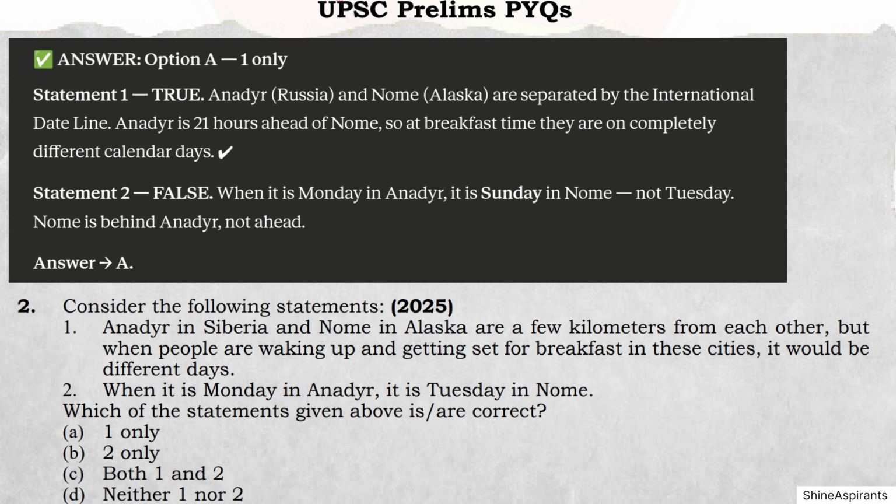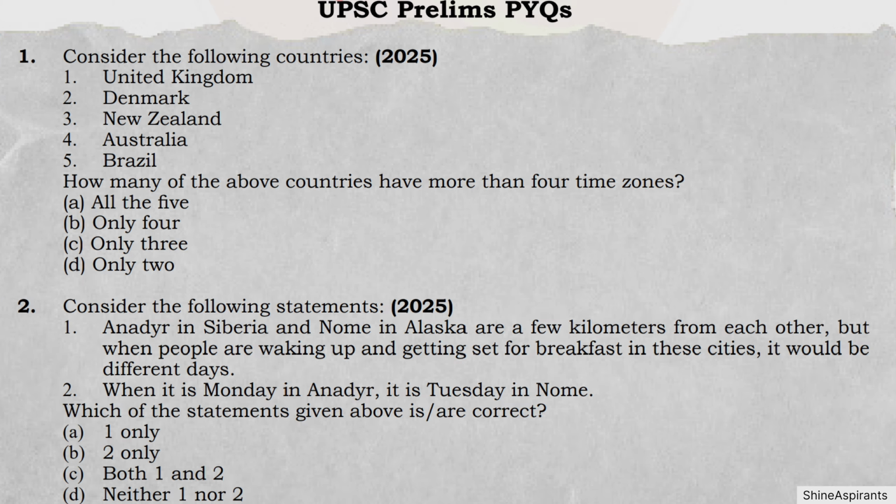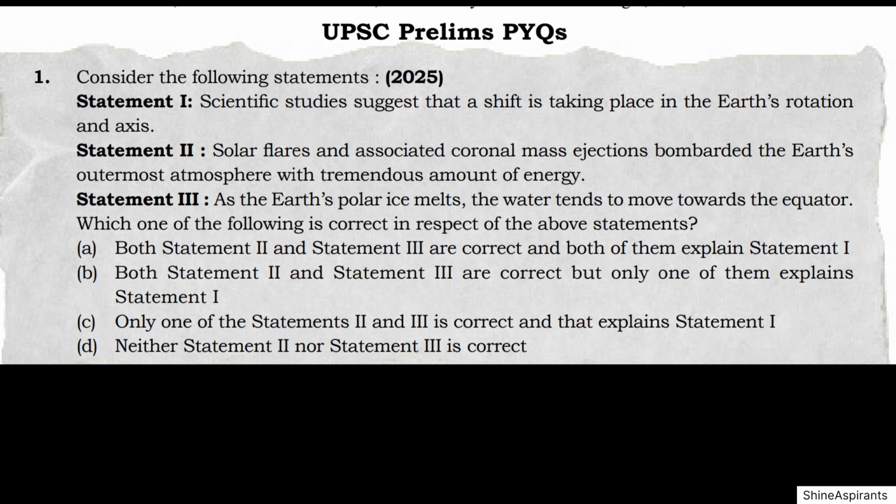Statement 1 true. Anadyr, Russia, and Nome, Alaska, are separated by the international date line. Anadyr is 21 hours ahead of Nome, so at breakfast time they are on completely different calendar days. Statement 2 false. When it is Monday in Anadyr, it is Sunday in Nome, not Tuesday. Nome is behind Anadyr, not ahead. Answer A.